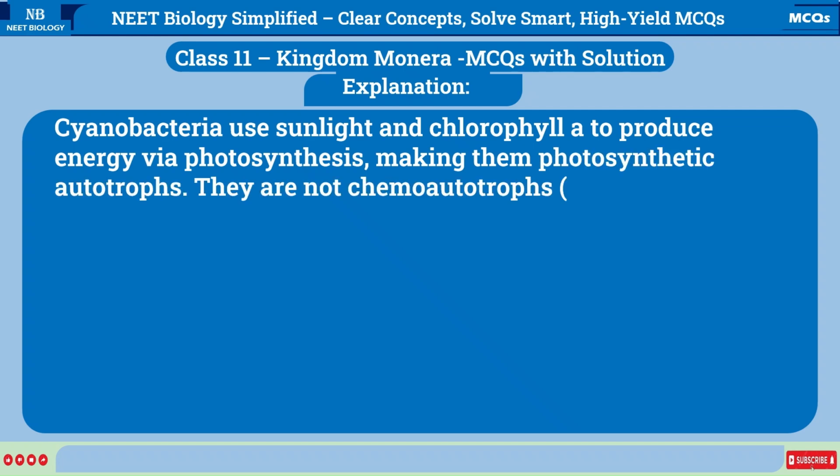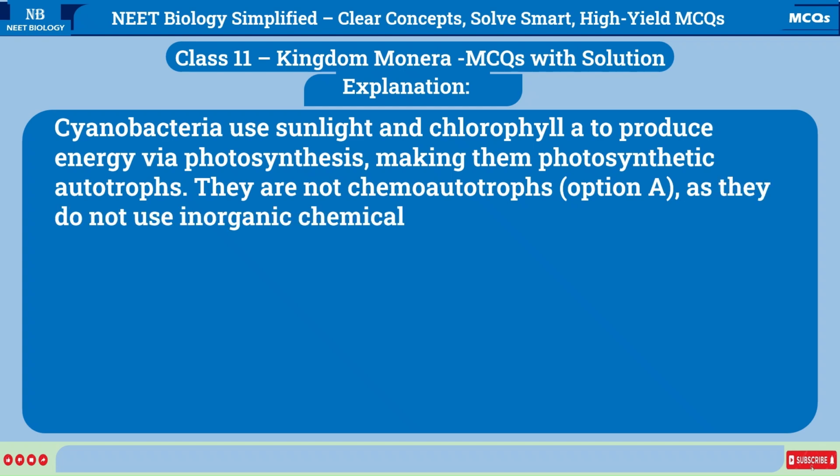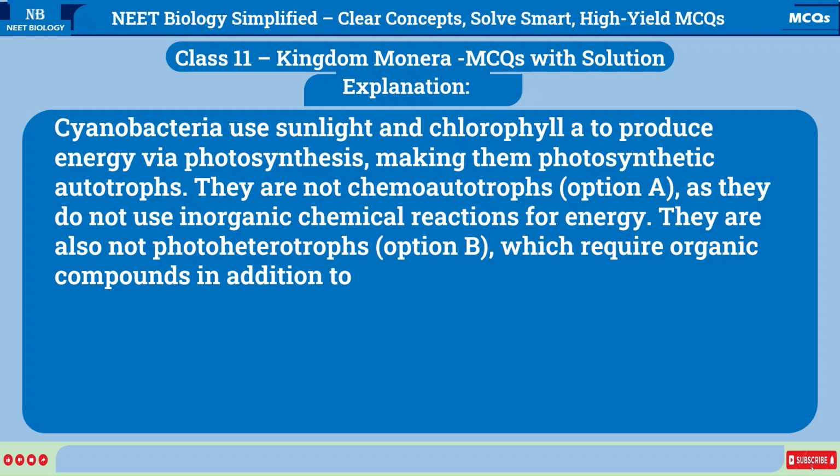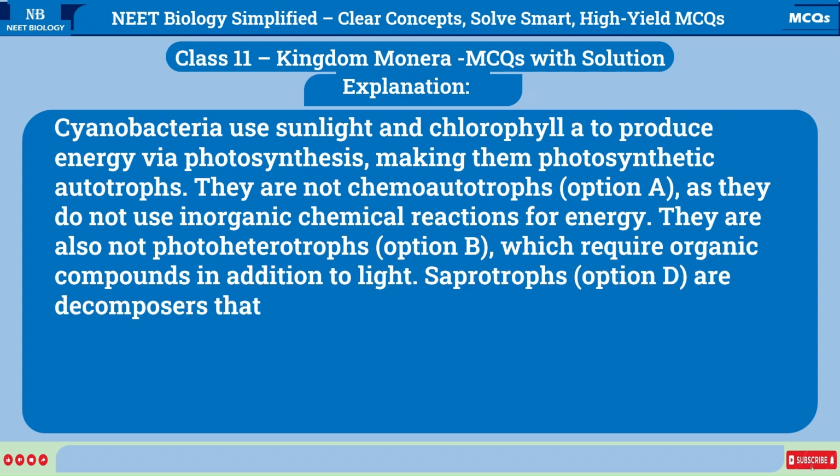They are not chemoautotrophs, option A, as they do not use inorganic chemical reactions for energy. They are also not photoheterotrophs, option B, which require organic compounds in addition to light. Saprotrophs, option D, are decomposers that obtain nutrients from dead material, which cyanobacteria are not.